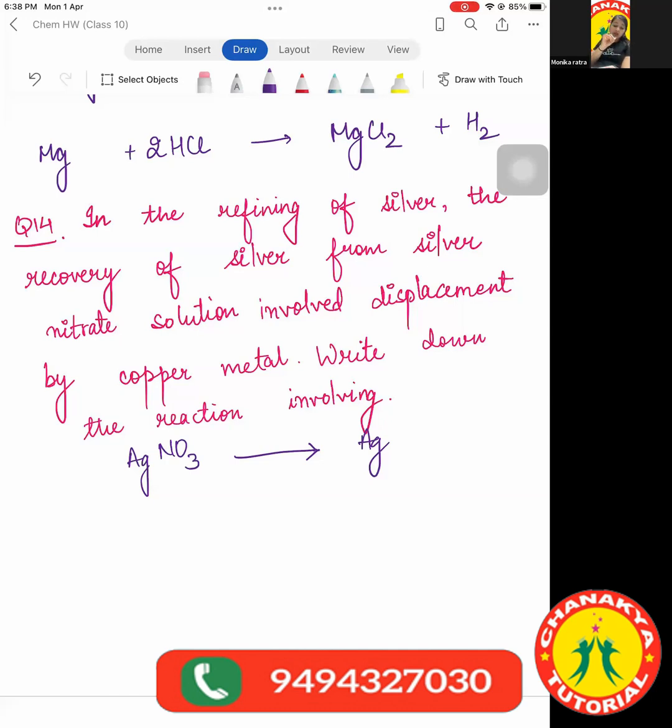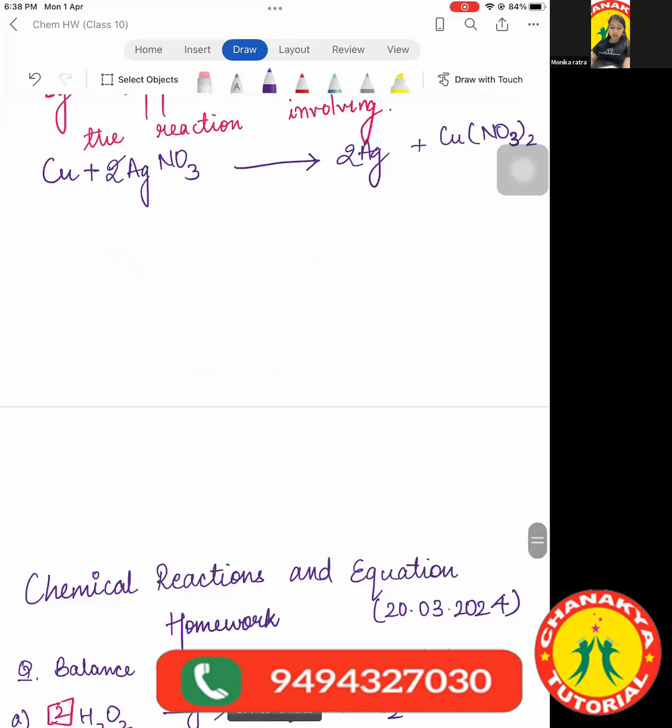Then they're saying the recovery of silver from silver nitrate solution involved displacement by copper metal. Means silver nitrate reacted with copper metal. And in the product, if you're getting the silver metal, then surely the other product will be copper nitrate. Got it? And if we have to balance it, this is the balanced equation. Anyone has any doubt in this question? We will discuss this question one more time when we are done with the types of reaction. Do remind me when we have to do so. Fine?